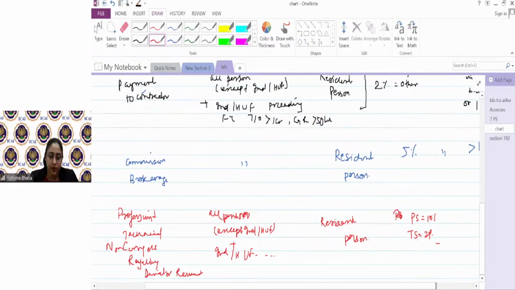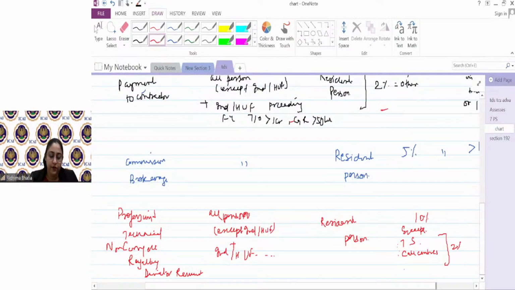Let's write it in a way: the rate is 10% under 194J, except for the following where the rate is 2%. When I am making payment for technical services, the rate is 2%. When I am making payment to call centers, who are also giving me technical support, or for managerial work of HR, that is 2%.